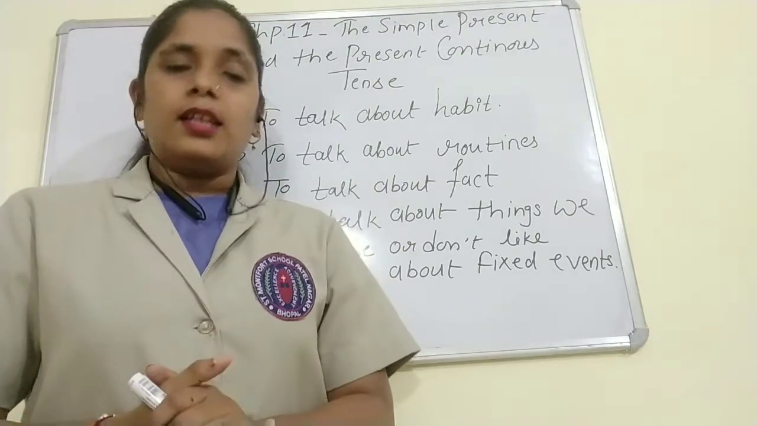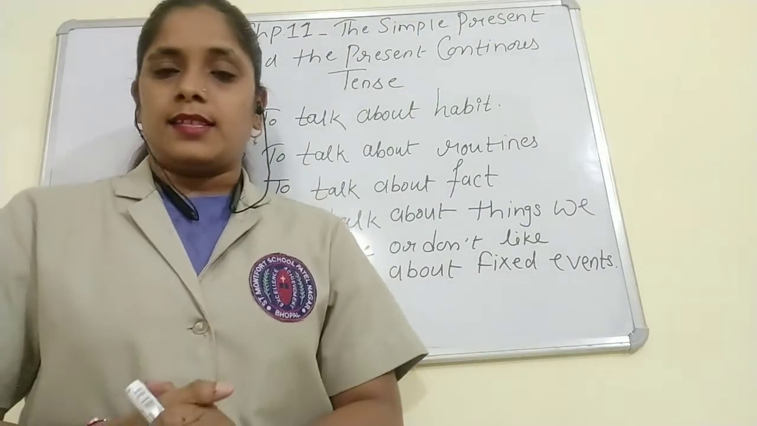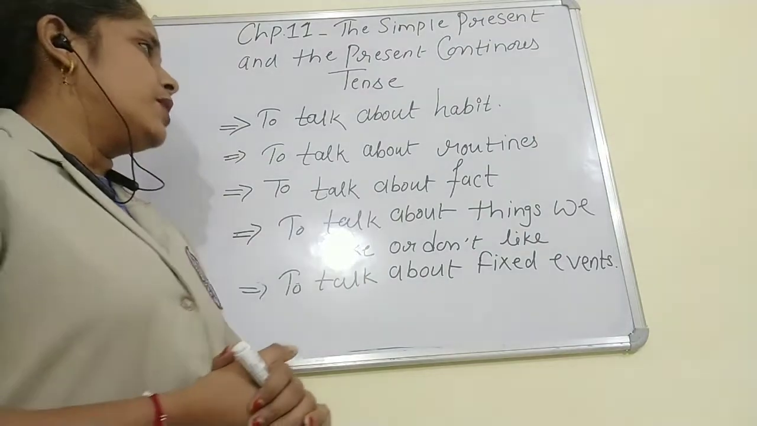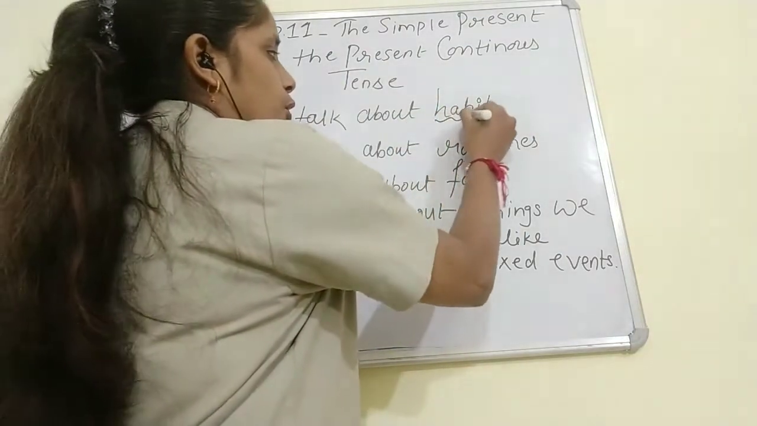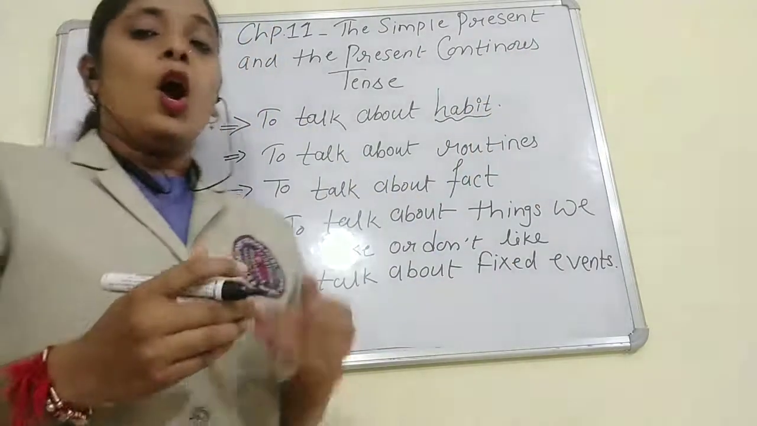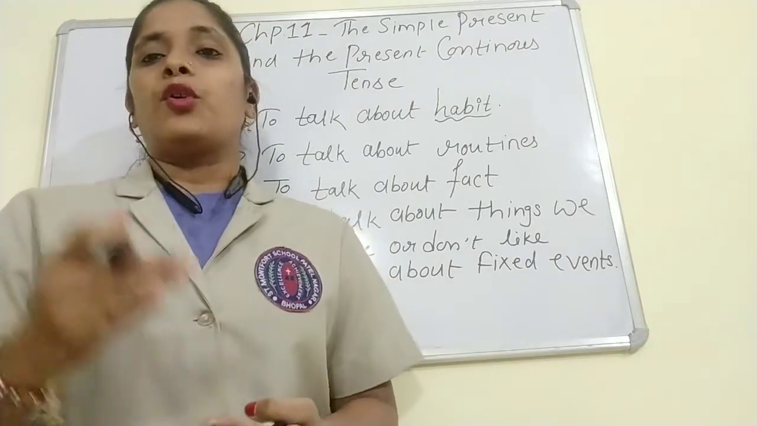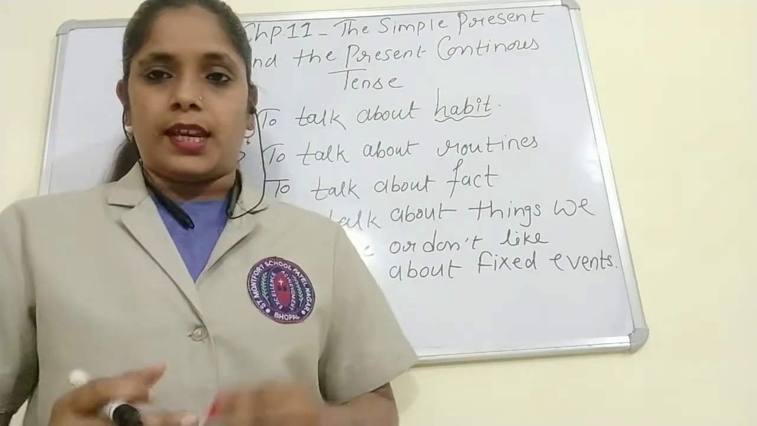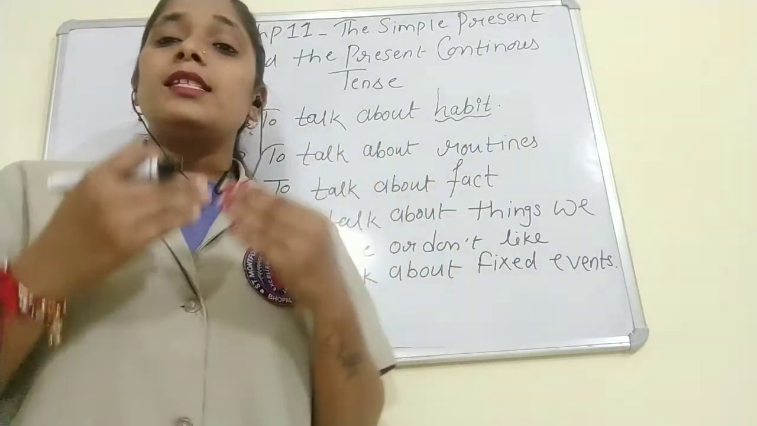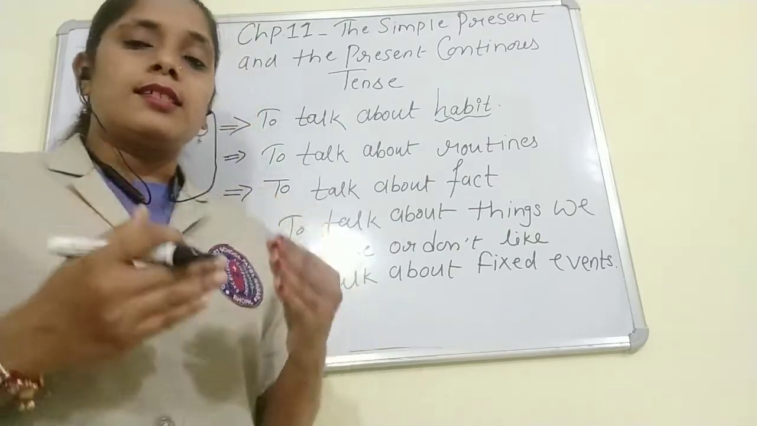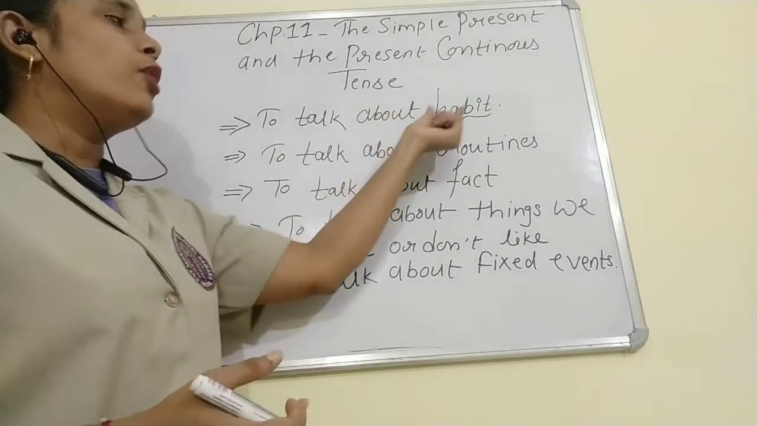So children, let's learn where we use simple present tense. The first condition is to talk about habit, our daily routine or daily habit. For example, I get up at 4 o'clock. So this is our habit. I play football. This is habit. So we use simple present tense to talk about habit.